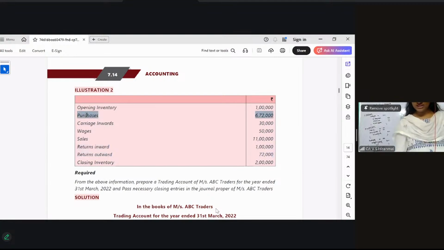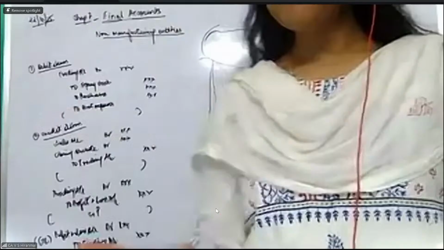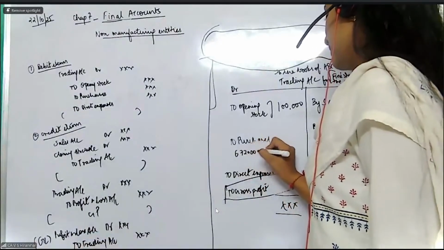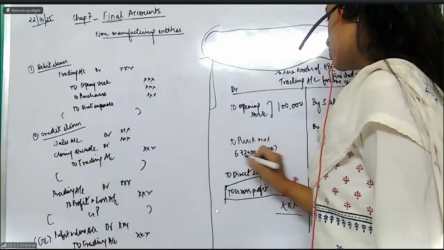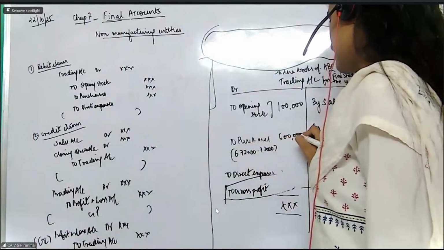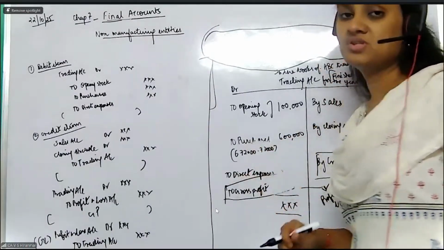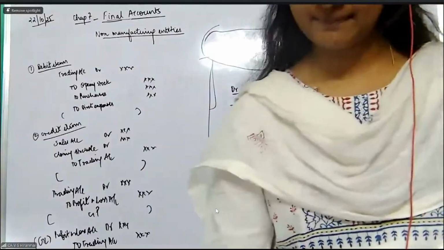Now purchases is 6,72,000 minus the returns, very, very important, minus 72,000. So 6 lakh is my purchases. Why are you subtracting? We want only the net purchases. That's all. Very simple. Good.